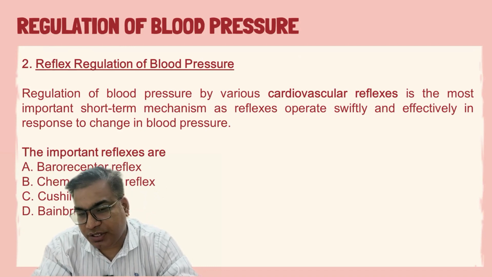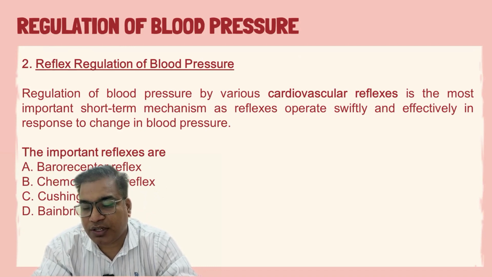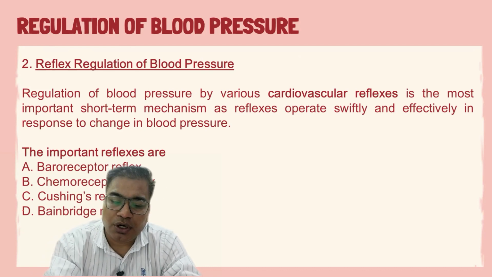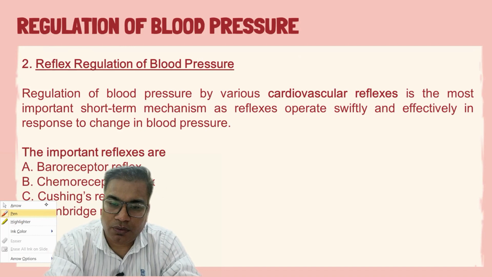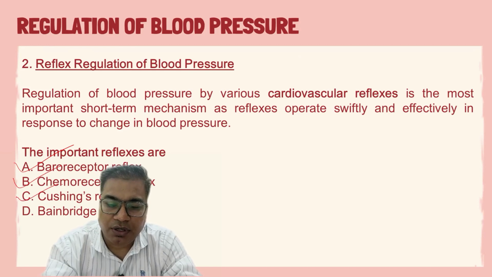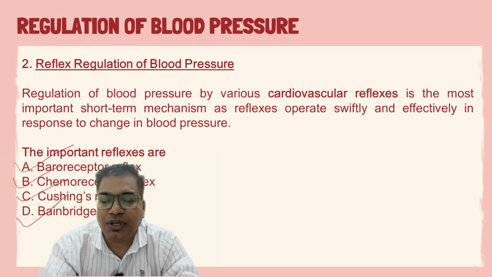The next section in case of neural mechanism is the reflex regulation. Various reflexes we are going to discuss through which blood pressure could be controlled. The important reflexes are the baroreceptor reflex, chemoreceptor reflex, Cushing's reflex, and Bainbridge reflex.